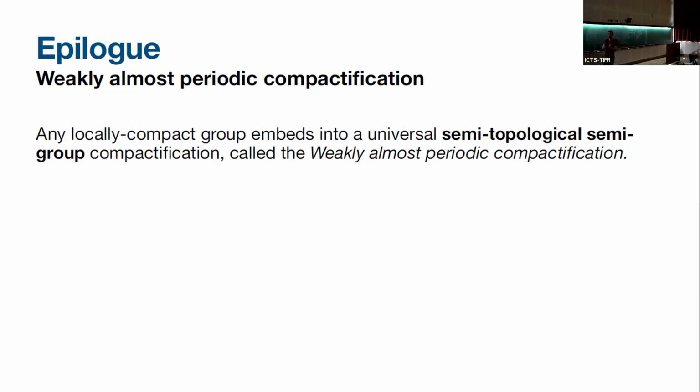So we have a topological group, and every topological group has this universal compactification, which is a semigroup. And if I'm locally compact, they actually embed inside. When I say semigroup, I mean semi-topological semigroup. So it's S, such that the multiplication S times S to S is separately continuous. Usually in a topological group, we need continuity in both arguments; to be semi-topological, we need only continuity separately in each argument. And there's a universal one, meaning any other compactification will factor through it.